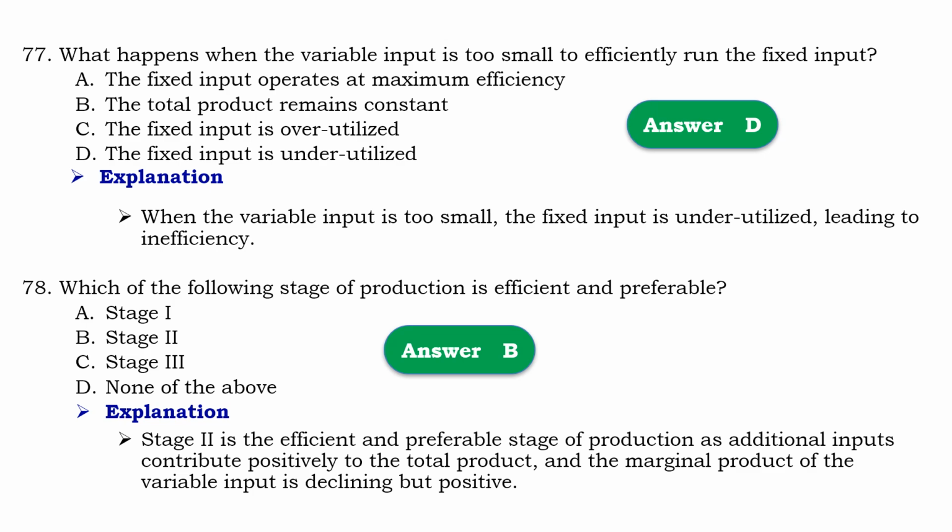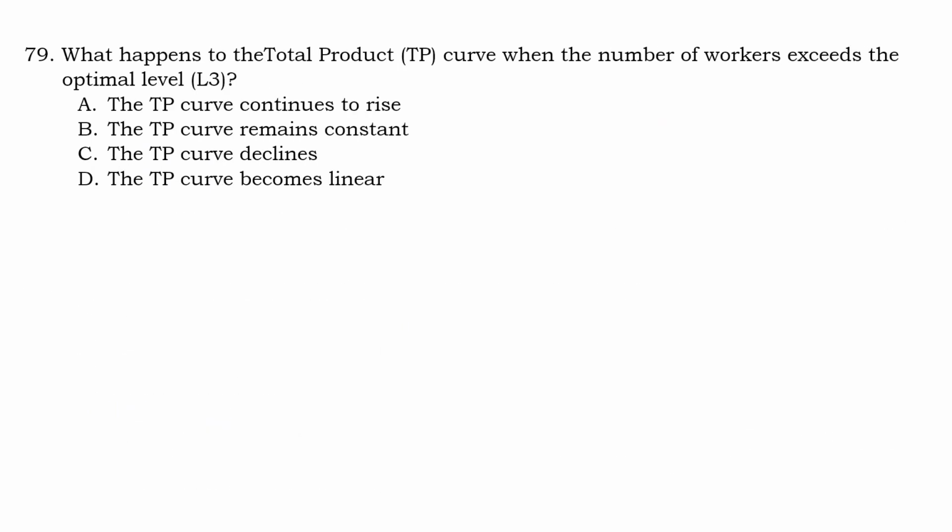Stage of production as additional input contribute positively to the total product and marginal product of variable input is declining but positive. Question number 79. What happens to the total product curve when number of workers exceed the optimal level?